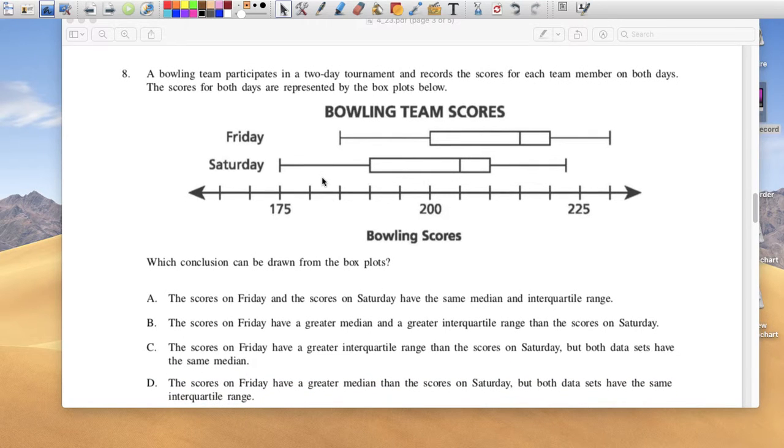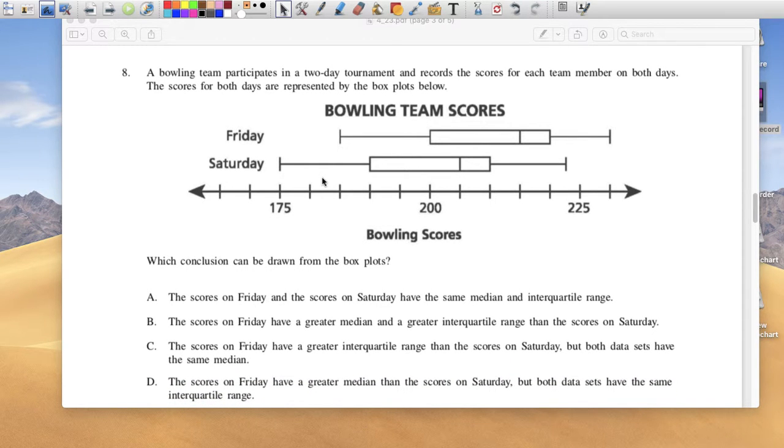8. This is 2 teams going bowling on Friday and Saturday. So let's see what we can conclude. Which one can we conclude from the box plot?